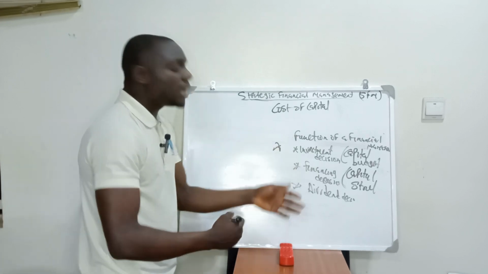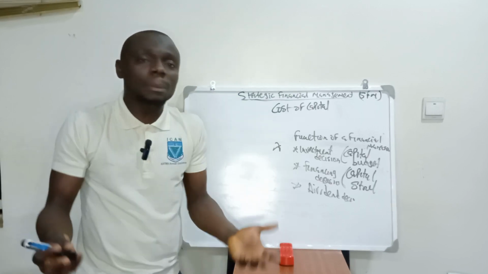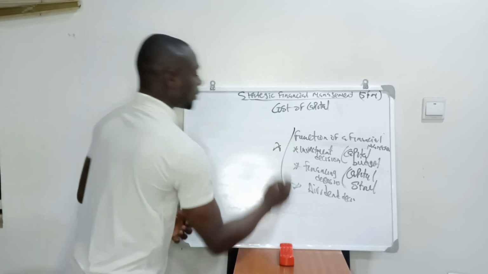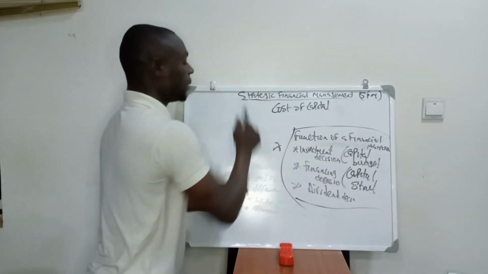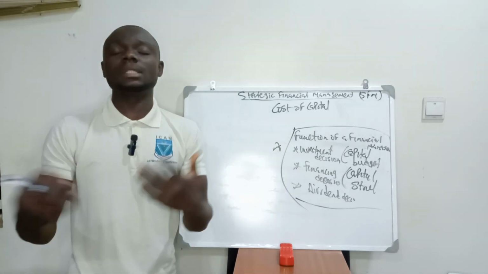Now, dividend decision is based on the entity's policy on how to distribute dividend. Now, this is not our topic for today. I'm just trying to explain what brings about cost of capital. Cost of capital is telling us about financing decision.